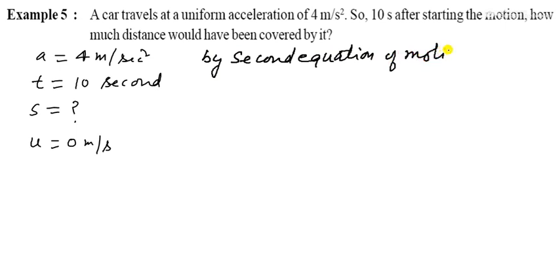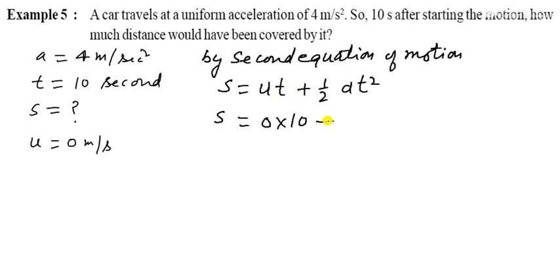Yes, now come to the distance. How can we find the distance? By the second equation of motion. What will happen? It is s equals ut plus half of at square. S we want to find, u is given as 0 and time is 10 seconds. So you have to write here 10.